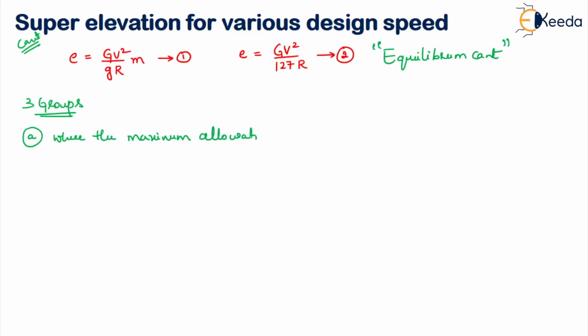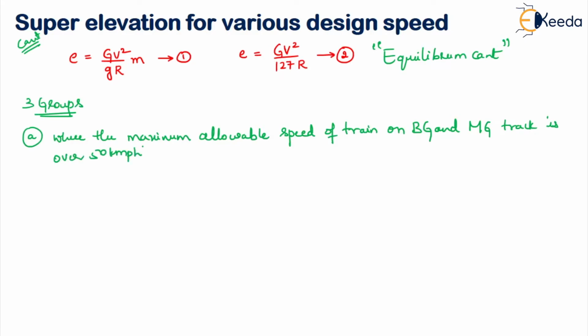What does this mean? The Vmax that is allowable will be greater than 50 kmph. This is the simple understanding of it.